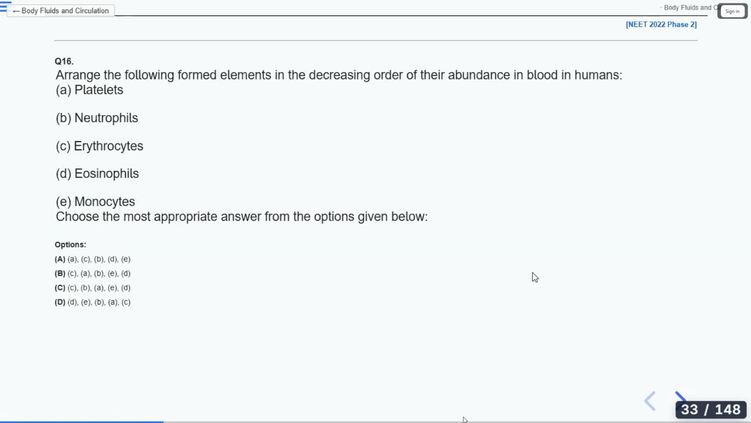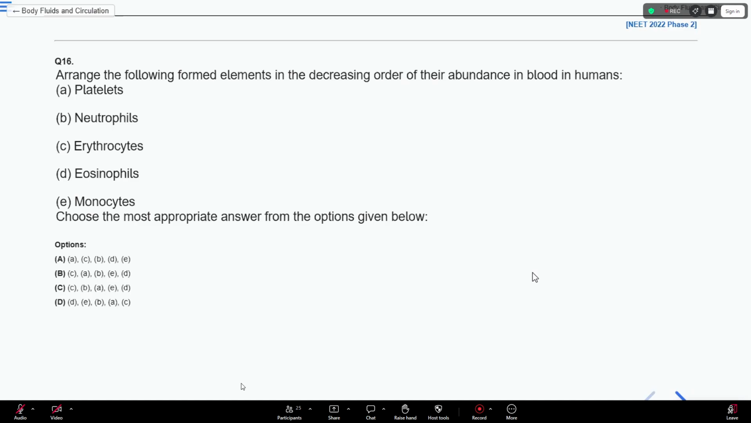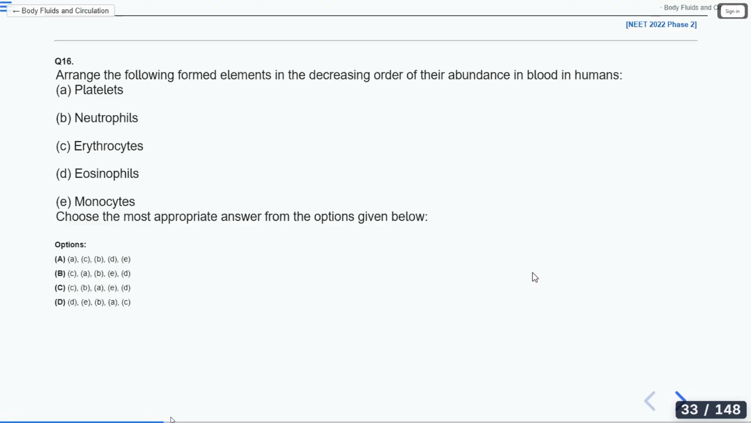Okay, next question. Arrange the following formed elements in the decreasing order of their abundance in blood in humans. The elements which are more abundant should be first, and the element which is least should be last. Platelets, neutrophils, erythrocytes, eosinophils. So you have to give the appropriate order for them in the decreasing order.